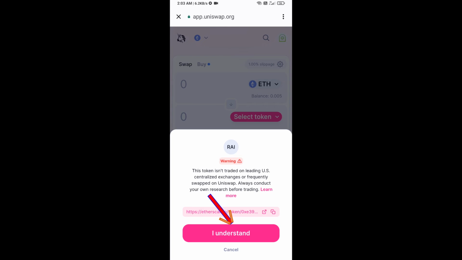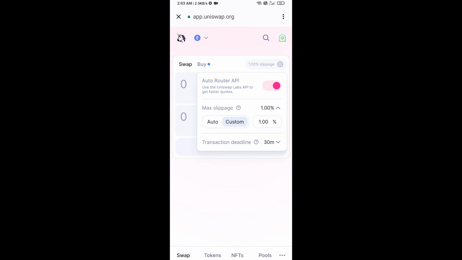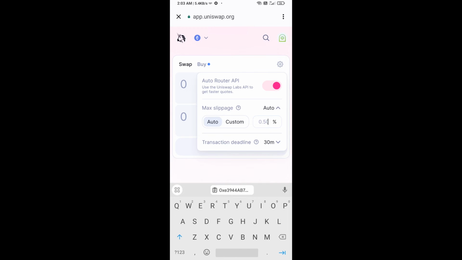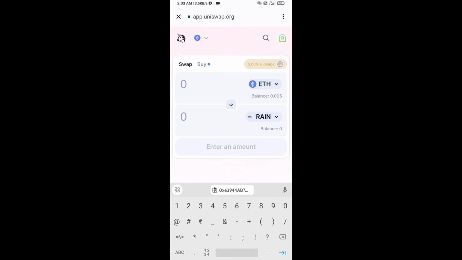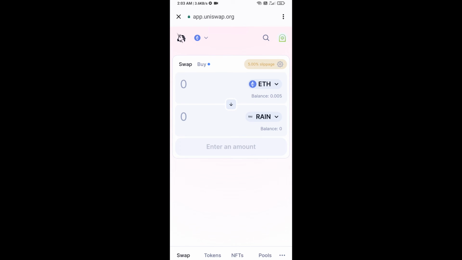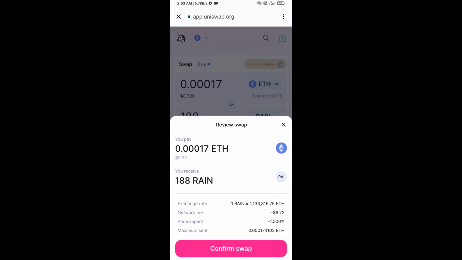Click on I understand. After that you will set slippage for effective purchasing. Click on this icon and here you will set 5% slippage and re-click on this icon. Now here you will enter the number of tokens, then click on swap. Here you can check the transaction detail, then click on confirm swap.